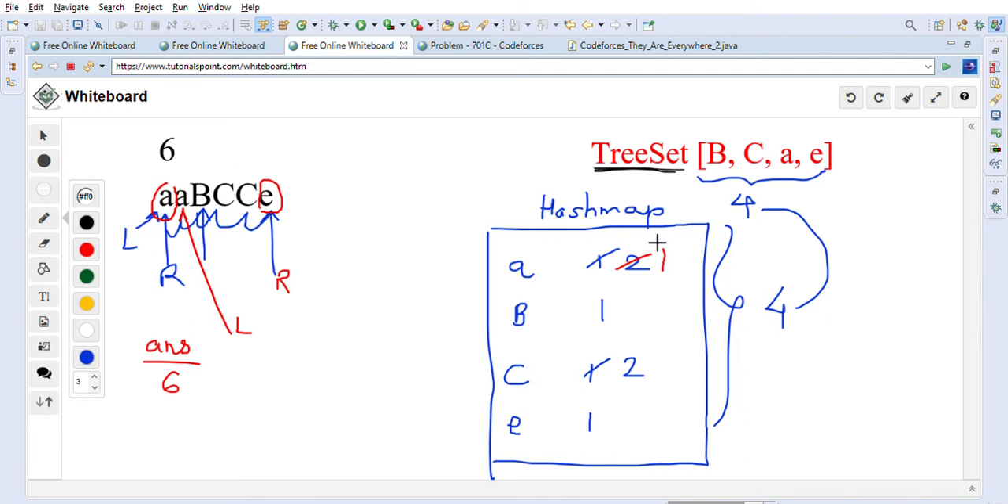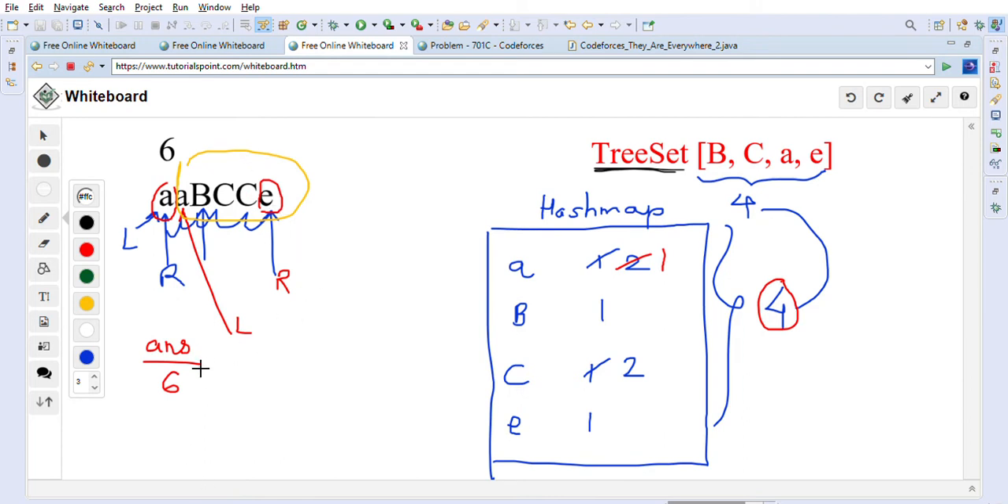So again in our loop we will check if the tree set size and hash map size are equal. Still our hash map has 4 elements: A, B, C and E. So its size is still 4, which is equal to 4. In that case we will again count the length of the string. I will just highlight this. So this is the string length: A, B, C, C, E. So now the length becomes 5.